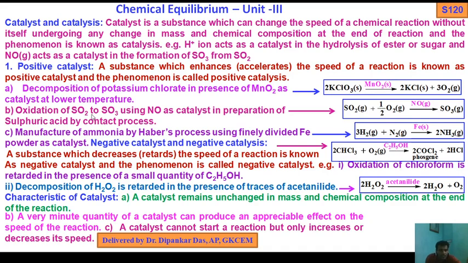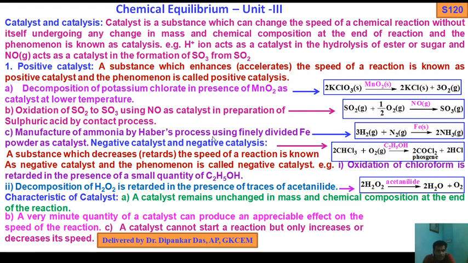Next, oxidation of sulfur dioxide to sulfur trioxide using NO as a catalyst in the preparation of sulfuric acid by contact process. We can use V2O5 or platinized asbestos, or NO: SO2 gas plus half O2 gas, both in the same phase. Here both catalyst and reactant are in the same phase. With NO as a catalyst, you get sulfur trioxide.